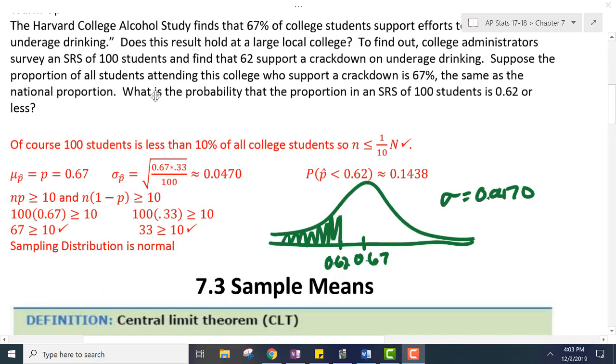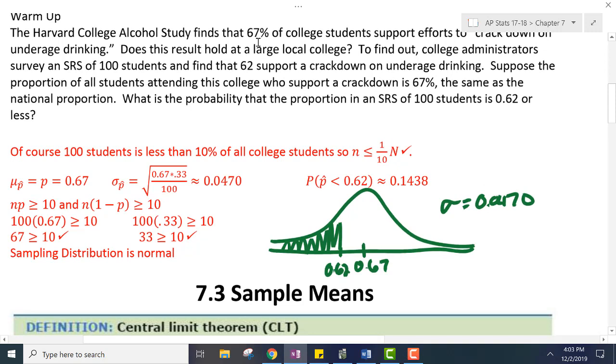So, first things first, we need to do our 10% rule. Of course, 100 students is less than 10% of all college students, so it meets the 10% rule, and we can find mean and standard deviation. Our mean, mu of p hat, is p, which is 0.67. That's what we're looking at up here, that we're pretending that is our proportion.